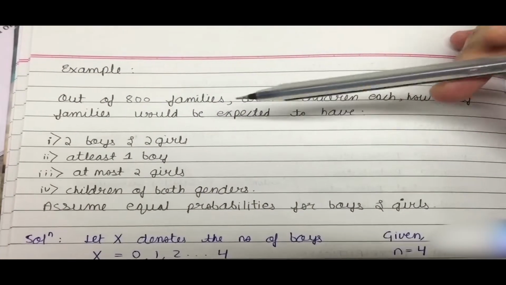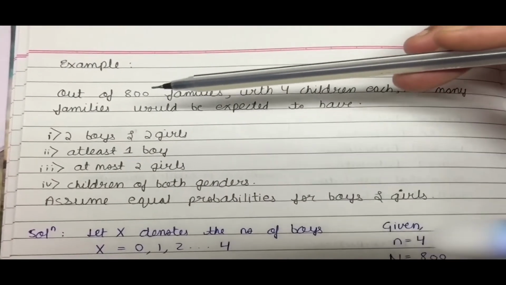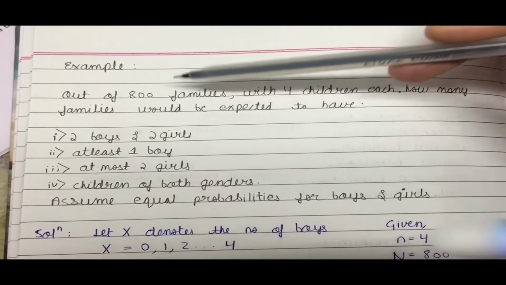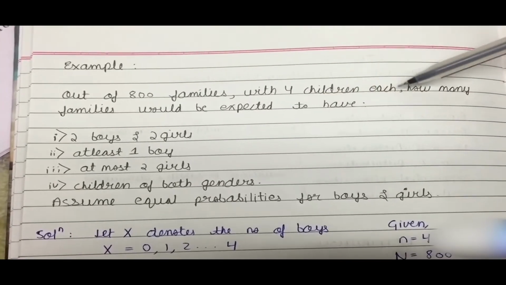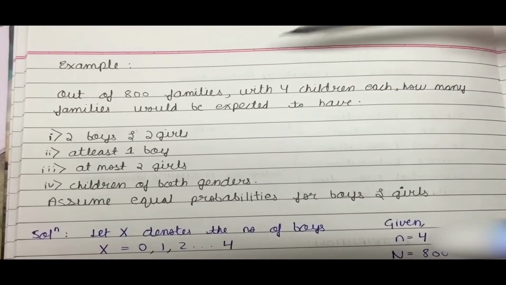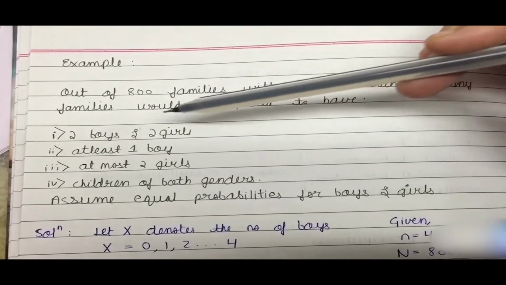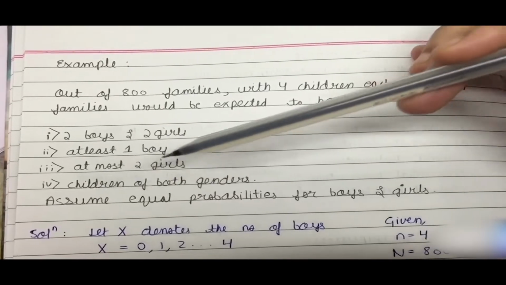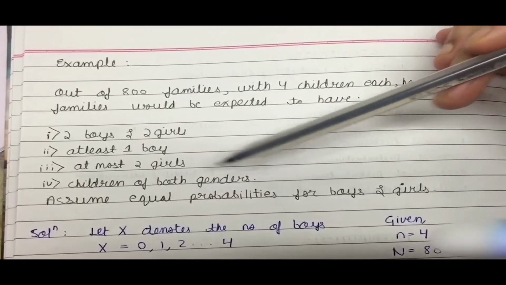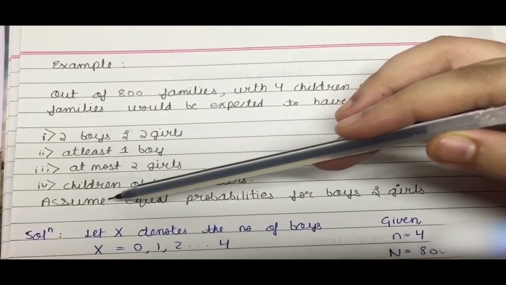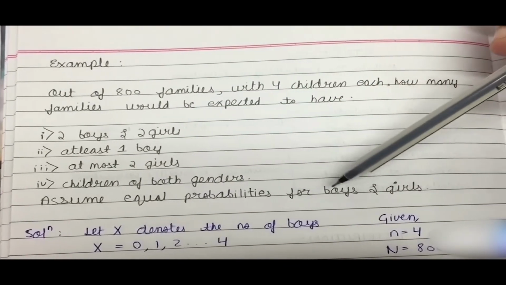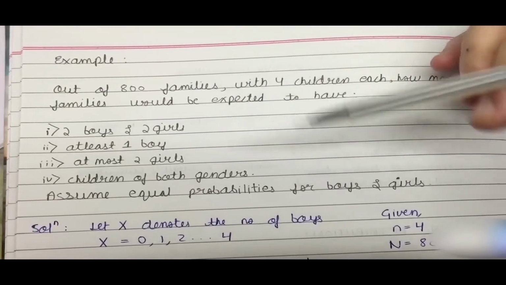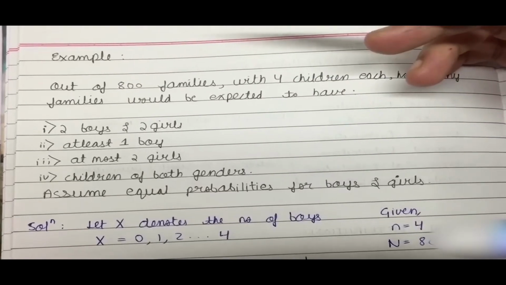Now let us solve an example question on the topic of binomial distribution. In this question, it has been given that out of 800 families with 4 children each, how many families would be expected to have 2 boys and 2 girls, at least 1 boy, at most 2 girls, and children of both the genders. So we have to assume that equal probabilities are for the boys and the girls, which means that the probability of having a girl is the same as the probability of having a boy.